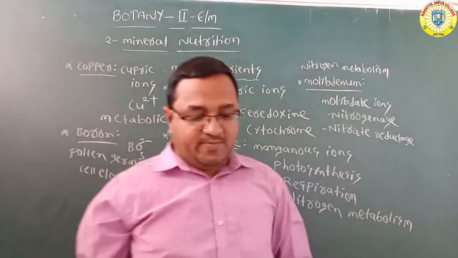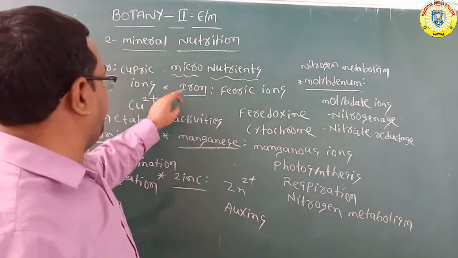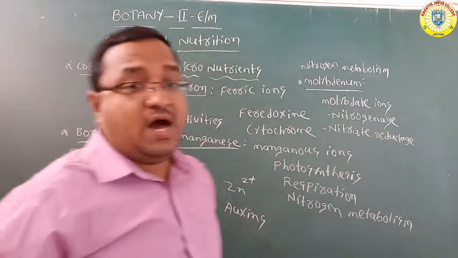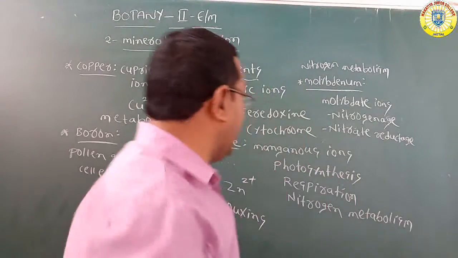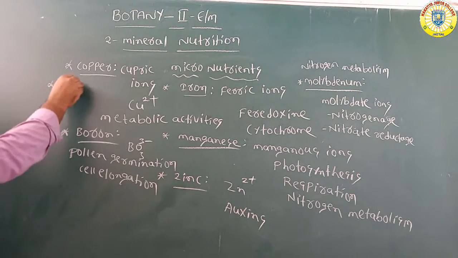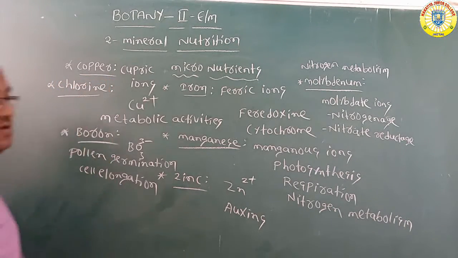And one more thing, in total there are 8. How many completed? 1, 2, 3, 4, 5, 6 completed. Remaining 2: chlorine and nickel. But what about the chlorine?